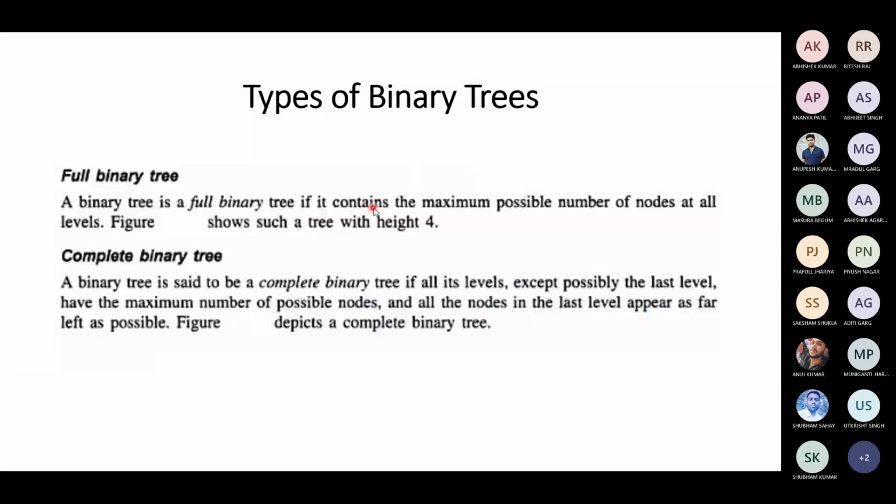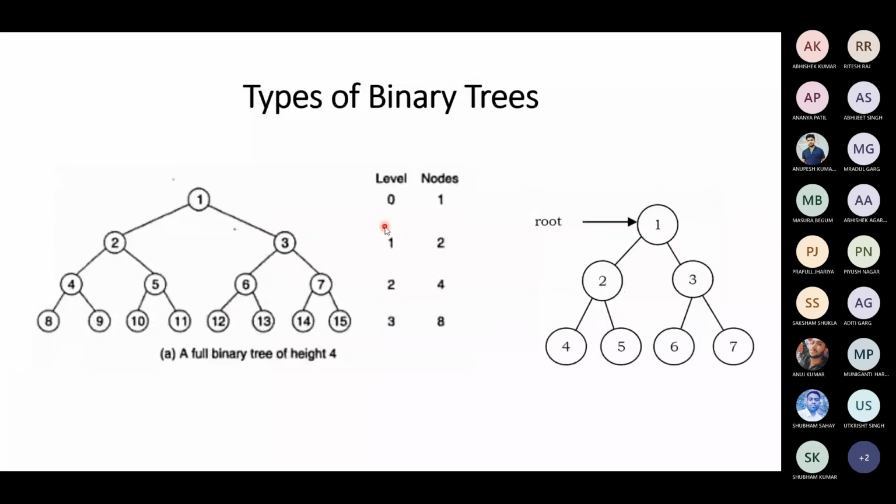A full binary tree is one that contains the maximum possible number of nodes at all levels. This is a full binary tree of height 4. This is a full binary tree of height 3, because all the nodes, except the leaf nodes, have children and all the levels are filled.